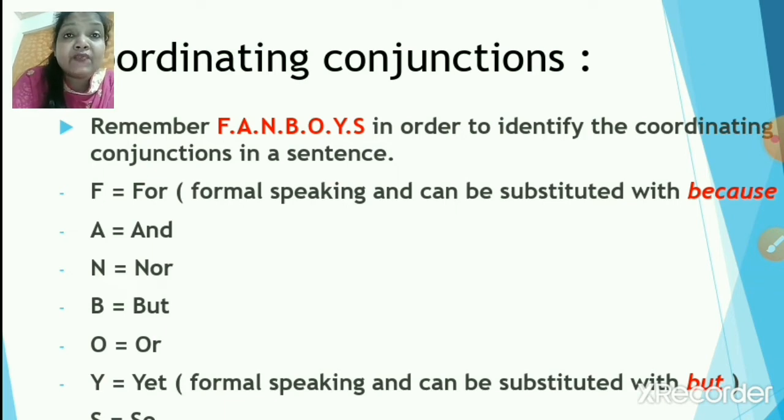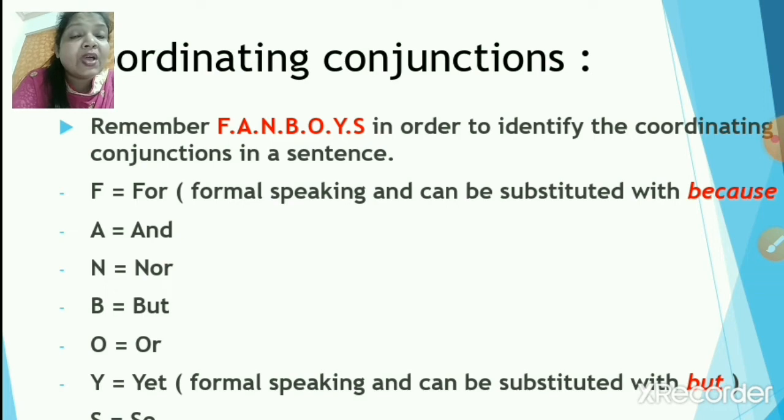Now, let us start with F. Now, your F stands for F-O-R. Yes, children. F stands for F-O-R. Now, in formal speaking, you can use for. However, you can also use because sometimes as well. Right? Now, the next one.